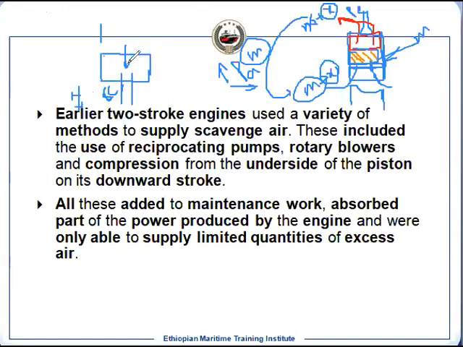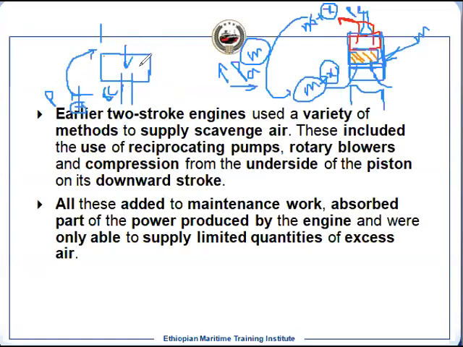So what will happen when it is moving up? The suction valve will open because the pressure will drop here, and this space will be occupied by the supplied pressure. But when it is moving down, this pressure will increase, the suction valve will close, and the air then flows through the delivery valve.